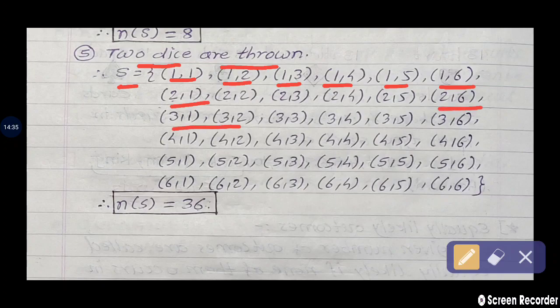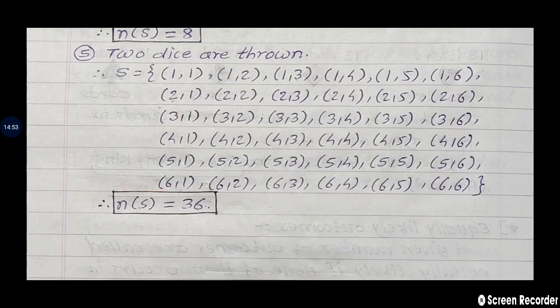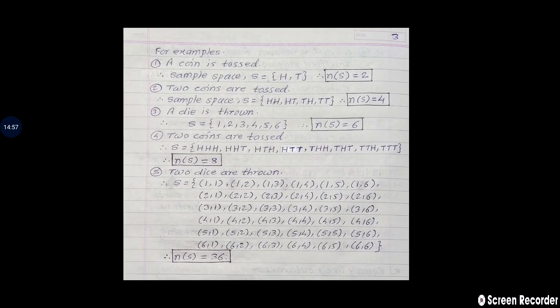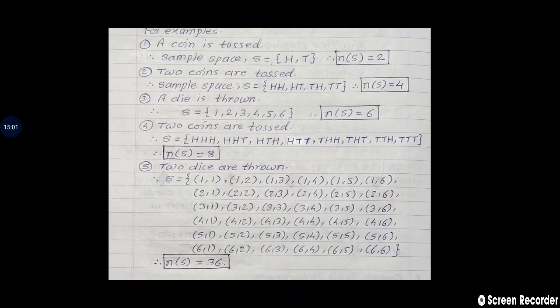(3,1), (3,2) up to (3,6). (4,1), (4,2) up to (4,6). (5,1), (5,2) up to (5,6). (6,1), (6,2) up to (6,6). So how many points are there? Total 36 sample points are obtained, and therefore at the last we are writing n(S) is equal to 36. This is the way we write the answer of sample space. Clear?